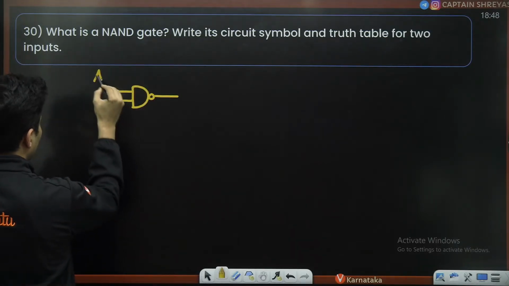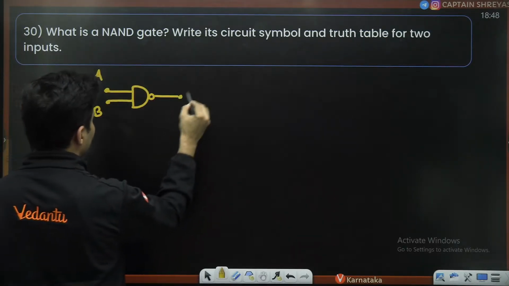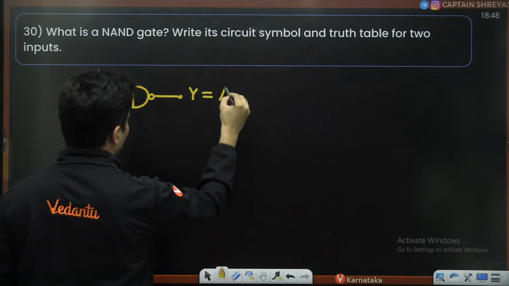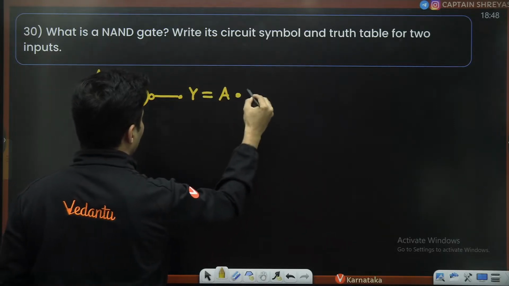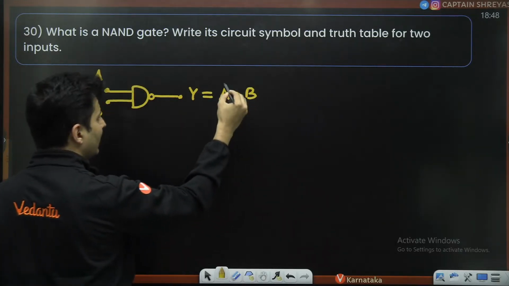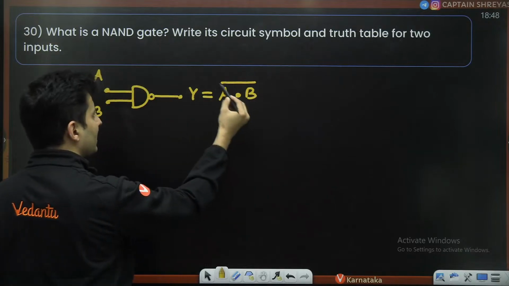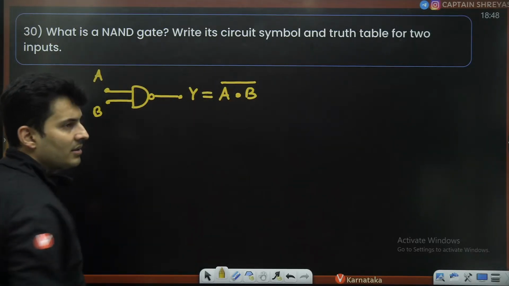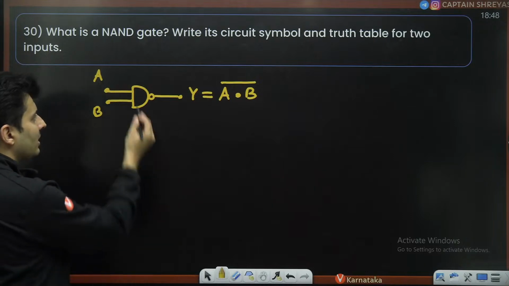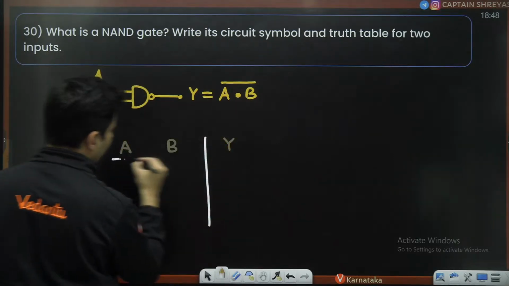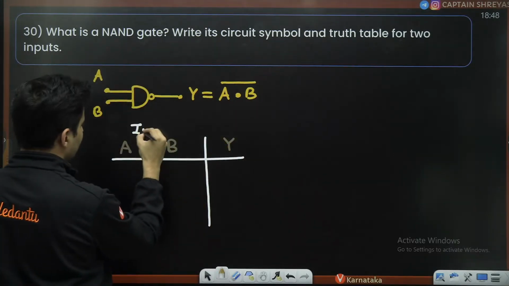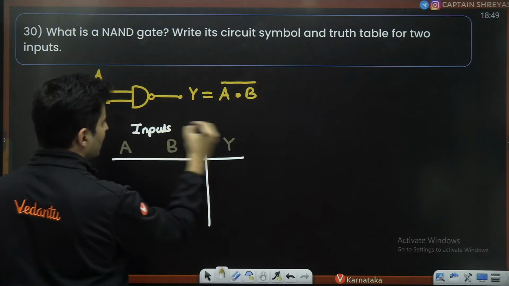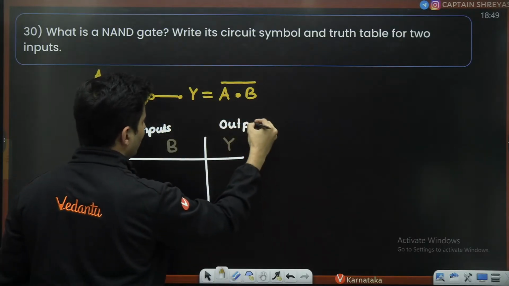Let's say these are the two inputs, A and B. Let's say this is the output. This output, you will say A dot B. Dot means AND and you have to put a NOT. That's why you put a bar. This is the mathematical symbol. This is the circuit symbol. Just say like this. This is nothing but your inputs. This is nothing but your output.